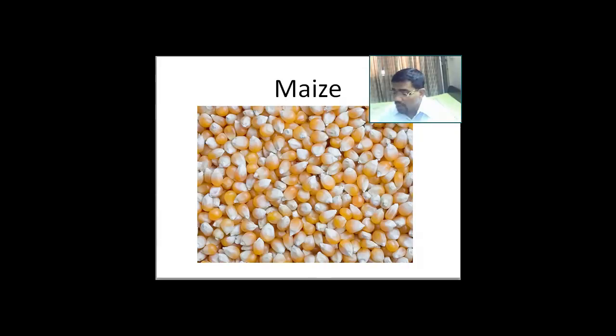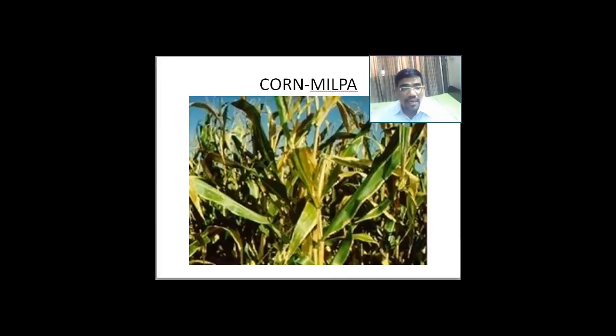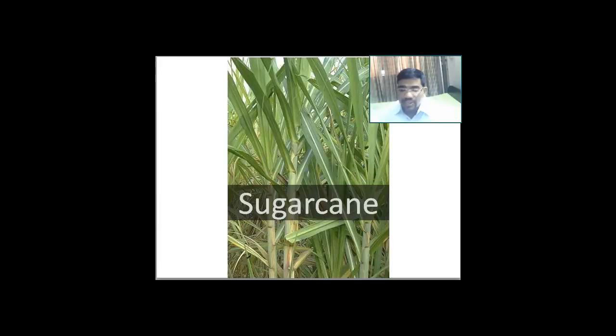Next we move on to the next topic, that is our sugarcane. Now when you look at sugarcane, it is a very important crop. People believe that it started growing in our country, and it is one crop which requires a lot of water. So if there is shortage of water, the sugarcane will have stunted growth.